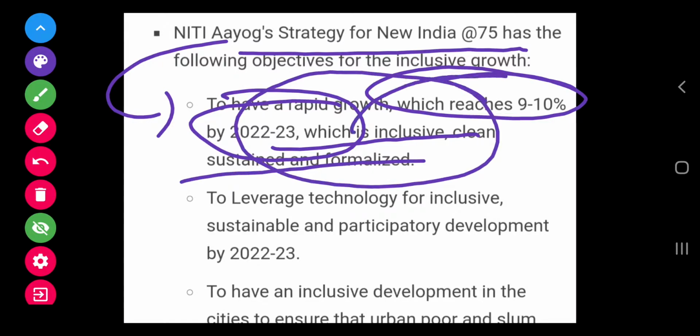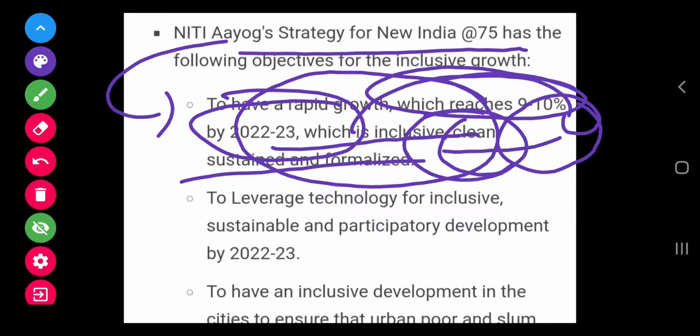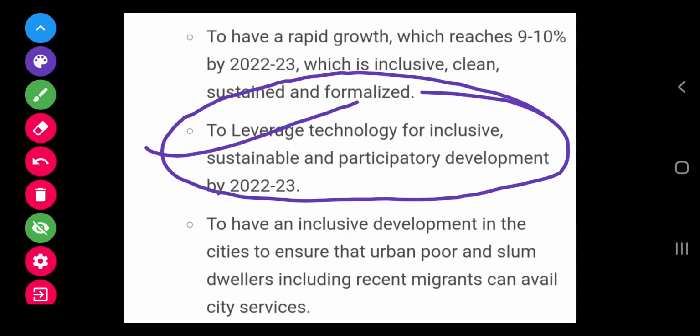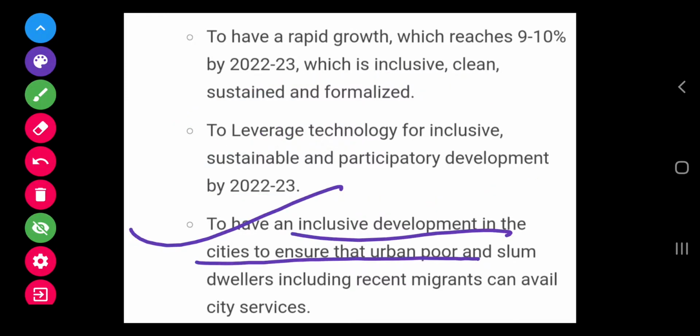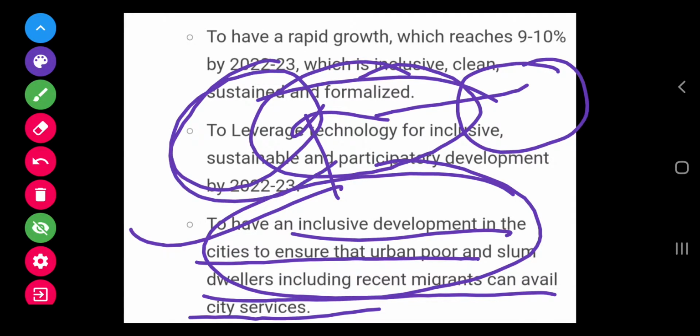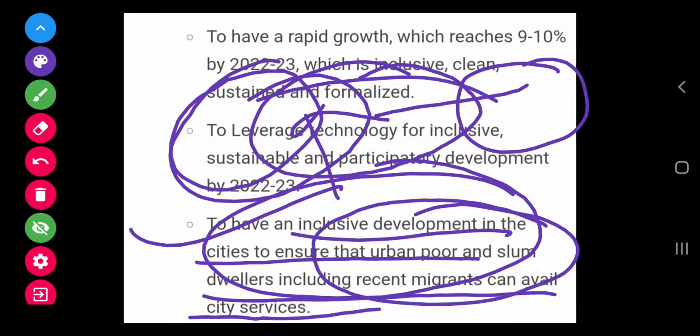The informal sector workers will be shifted to the formal sector, and we have to leverage technology for inclusive, sustainable and participatory development by 2022-23. So the technological advancement taking place in artificial intelligence and Industrial Revolution 4.0 will be leveraged to include participatory and sustainable development, and to have inclusive development in the cities, to ensure that urban poor and slum dwellers, including recent migrants, can avail city services. The government will also be providing shelter and clothing to these slum dwellers and urban poor, and they can contribute to the development of the city as well.